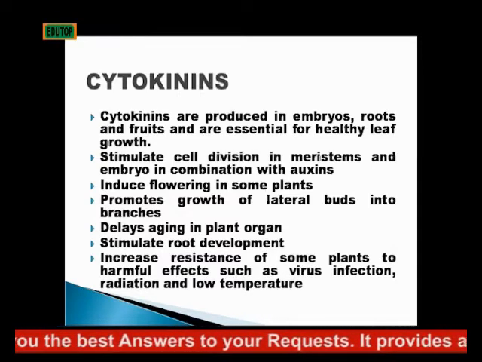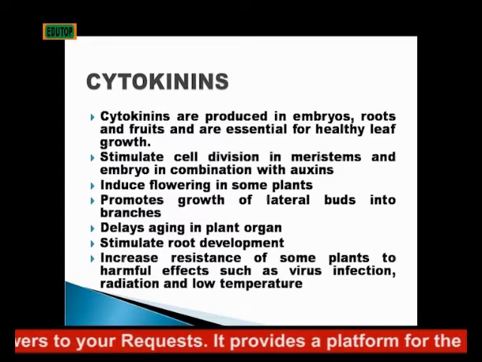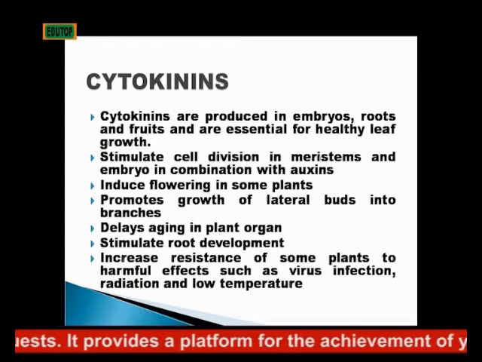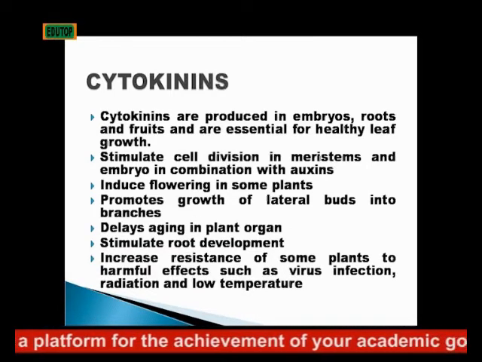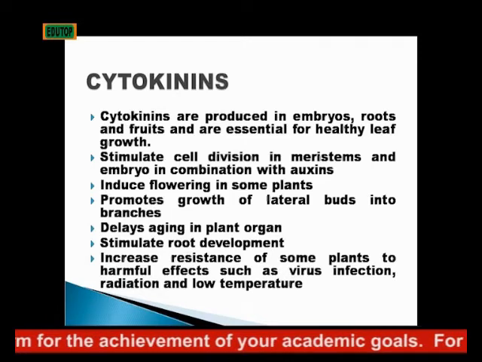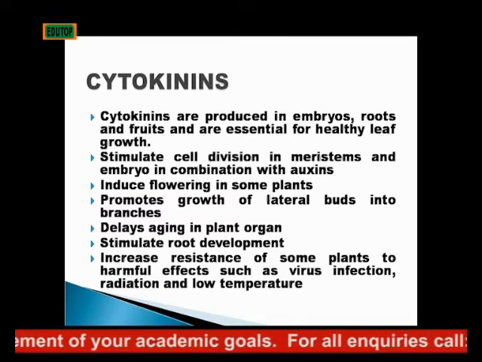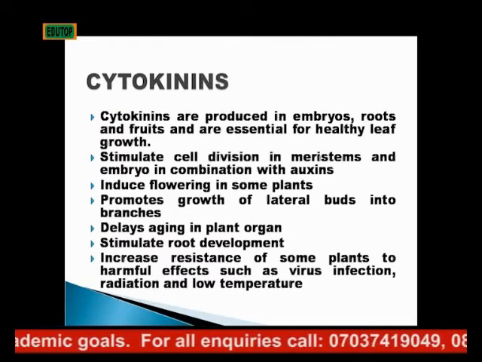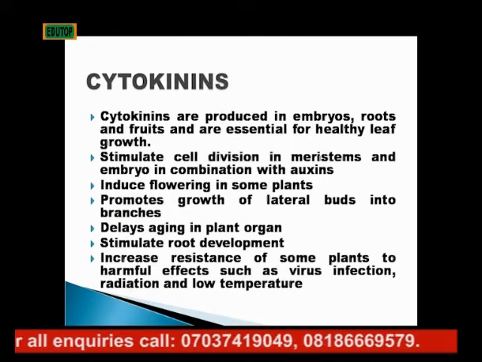So lateral buds can develop into branches, and cytokinins delay aging in plant organs, just like the abscission layer is delayed. Then cytokinins stimulate root development, and they increase resistance of some plants to harmful effects such as virus infection, radiation, and low temperature. So it creates resistance in some plants to harmful effects.